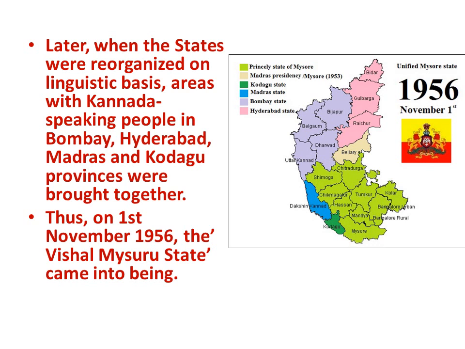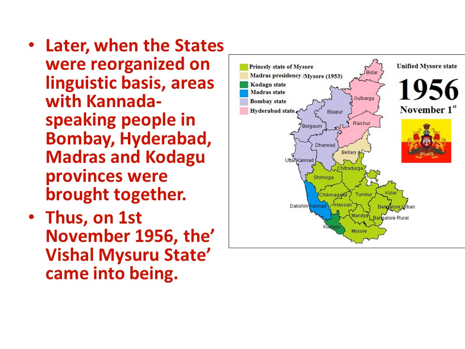However, since there was a huge multilingual nature and differences that existed in various states, there was a need for the states to be reorganized on a permanent basis. So, the government founded a commission under Fazl Ali to create new states on the basis of languages. So, at that time, all the Kannada speaking people from Bombay, Hyderabad, Madras and Kodagu were brought together into the state of Mysore.